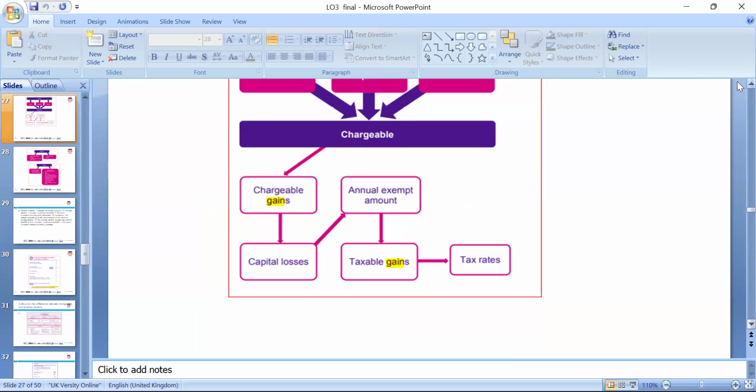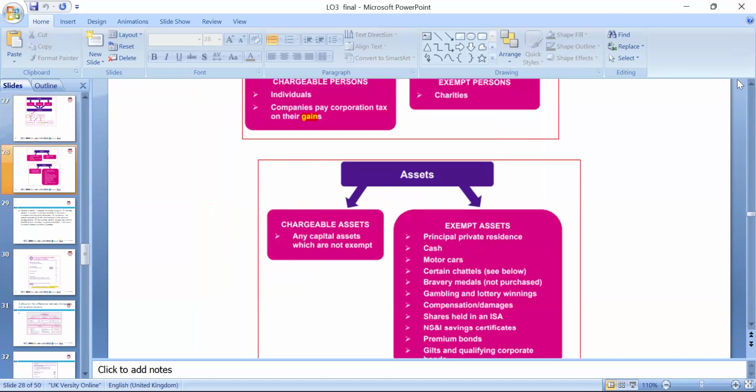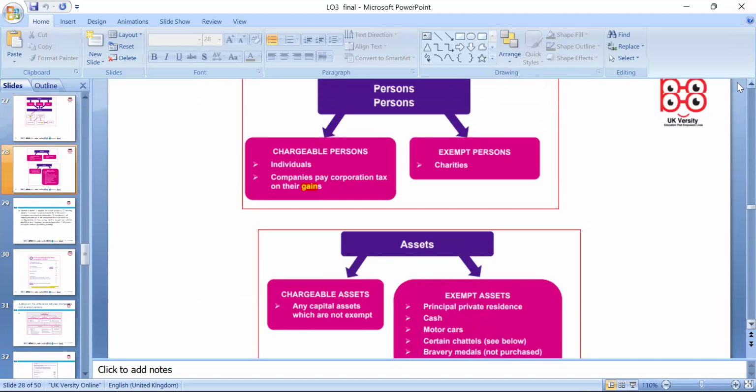Chargeable gain and annual exempt amount, please. Taxable gain: we need to look at these, because otherwise we are not going to pay the correct amounts, so we need to follow the laws accordingly. That is one of the crucial elements we need to follow whenever we calculate tax liabilities. Okay, in the next lesson we'll do some more questions related to our assignment, which will be more focused.